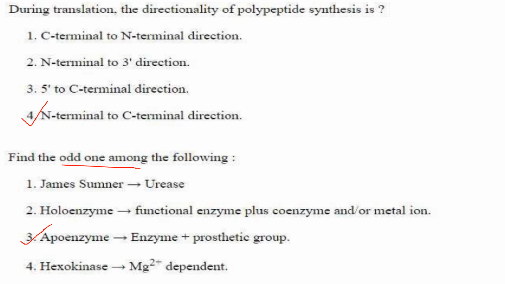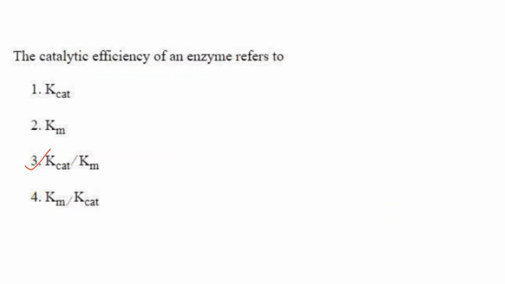Find the odd one among the following. James Sumner urease, holoenzyme, functional enzyme plus coenzyme or metal ion. Apoenzyme, enzyme plus prosthetic group. Apoenzyme is a protein that requires a prosthetic group or a cofactor to become functional enzyme called holoenzyme. Then hexokinase is Mg2+ dependent. So here urease, holoenzyme, hexokinase, they are all complete enzymes. They are all holoenzymes, but apoenzyme is not. So that is the odd one out.